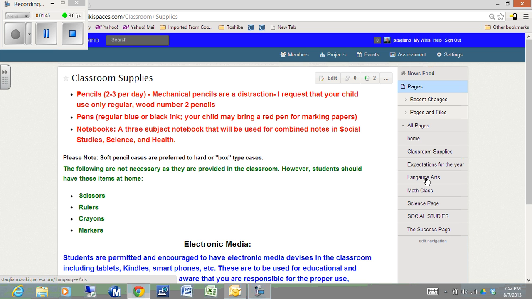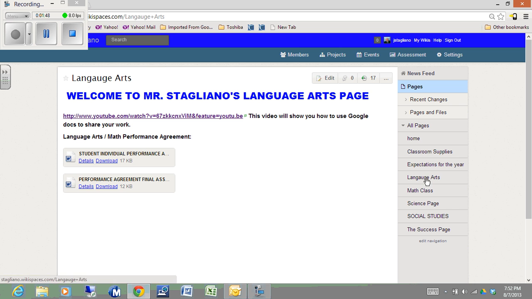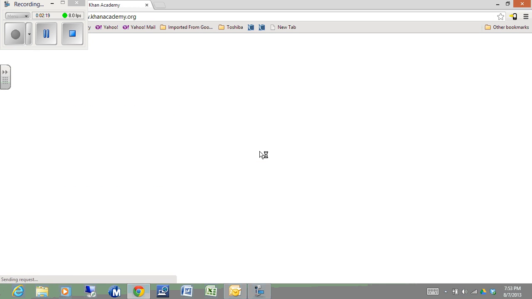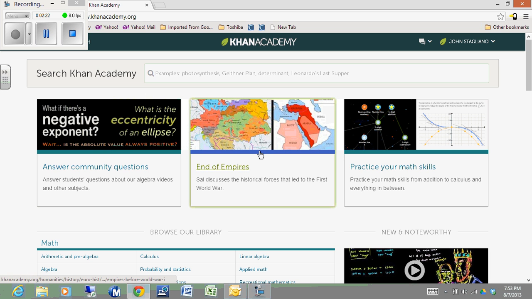The next page is expectations for the year, which I will come back to in just a couple of minutes. If you are in my language arts class, you'll see this page is where we will start with our language arts activities and information. Right now, the only information here is about language arts and/or math performance agreements. This is a goal-setting activity that will help you to attain higher scores at the end of the marking period. If you're in my math class, this is the math page, with math and language arts performance agreements again, and a link to Khan Academy.